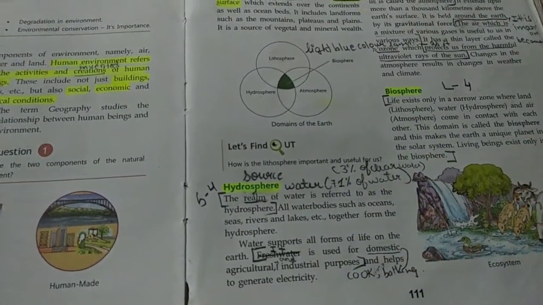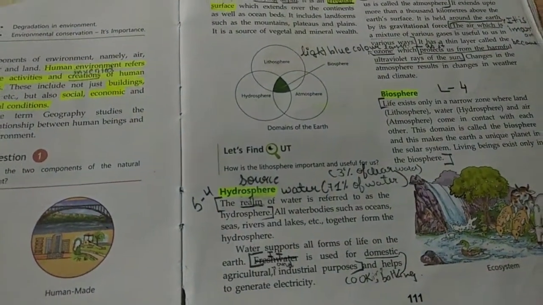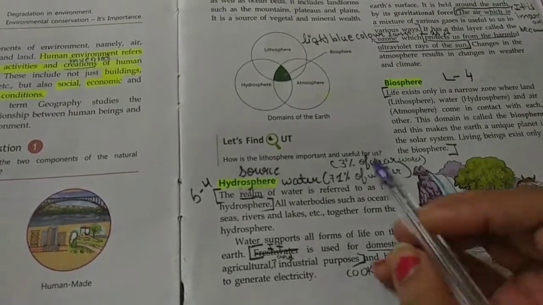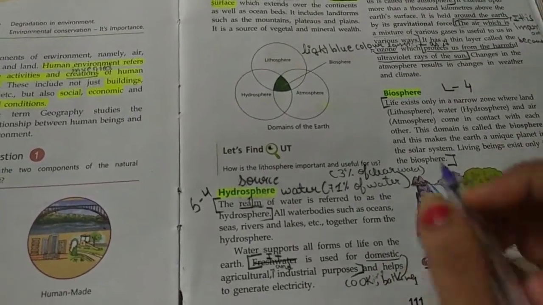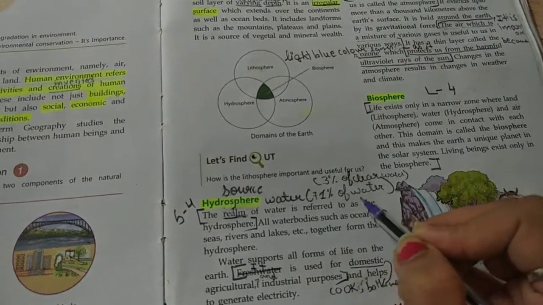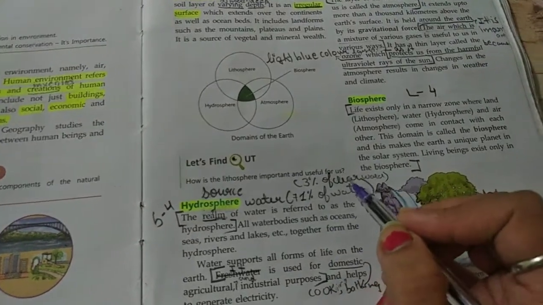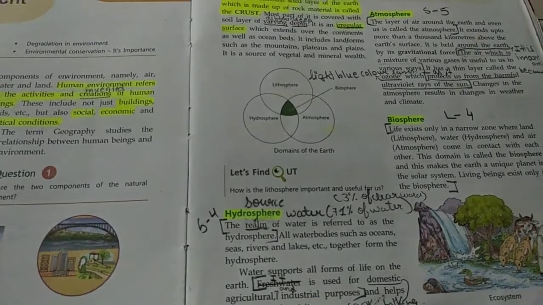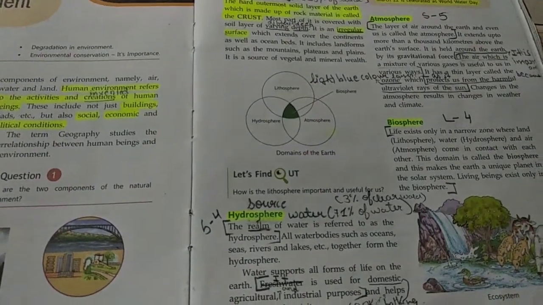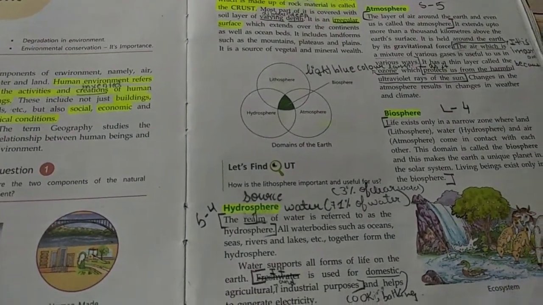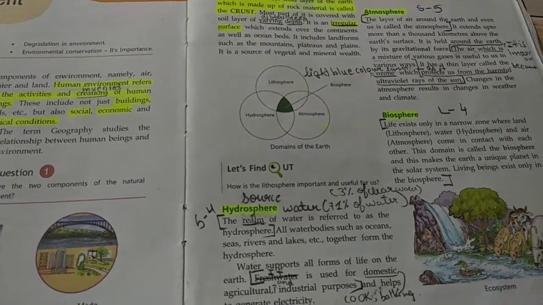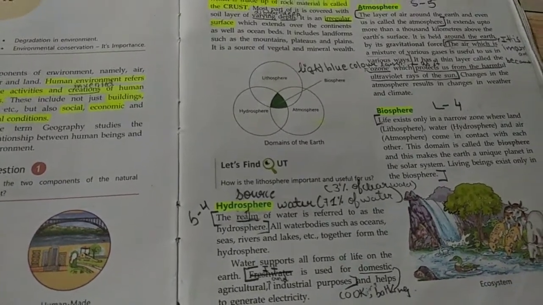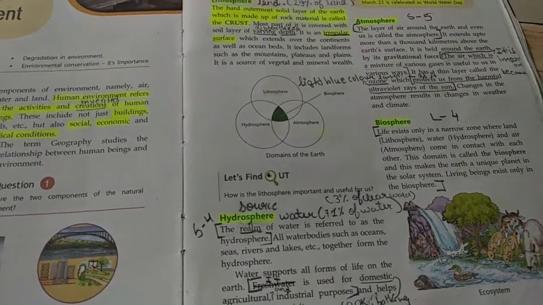Now we are going to learn about the hydrosphere, and we know that hydrosphere means the water. Where the water exists, that domain is known as the hydrosphere. And we also know that 70% of Earth's surface is covered with water, and from that 71%, 3% is the fresh water that we consume, and out of that 3%, we consume only 1% because it is in the form of rivers.